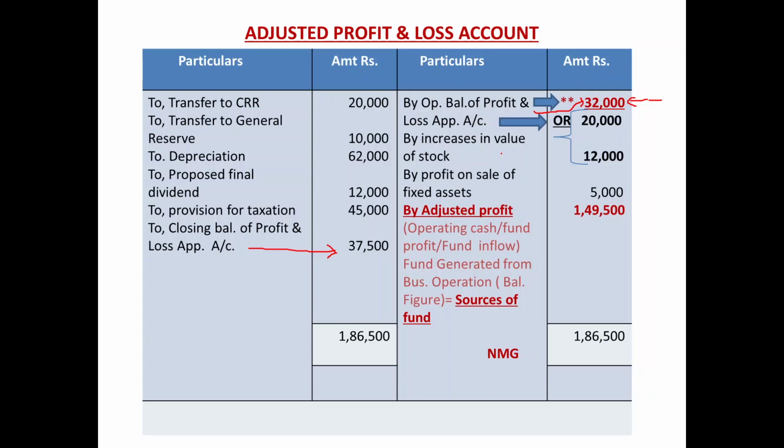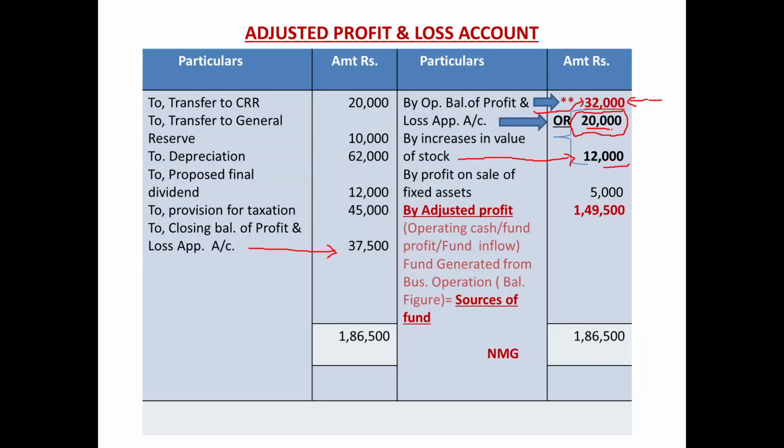So you have to decrease the profit, you have to reduce the profit of the current year, and you know it very well. The items due to which you have to reduce the profit, we are always reporting on the right hand side, on the minus side of this adjusted profit and loss account. So in the context of opening stock, the impact on the net profit is that your net profit will decrease by rupees 12,000, and that is why over here we put the opening balance rupees 20,000 as it is given in the balance sheet for the last year.